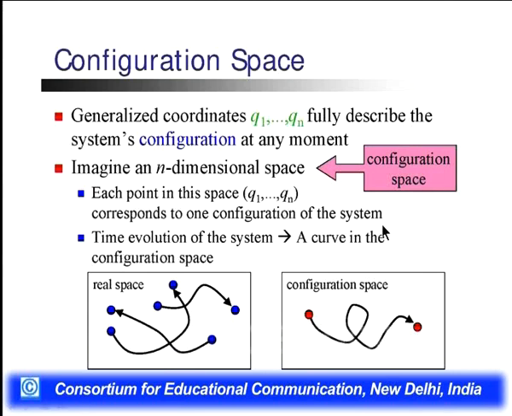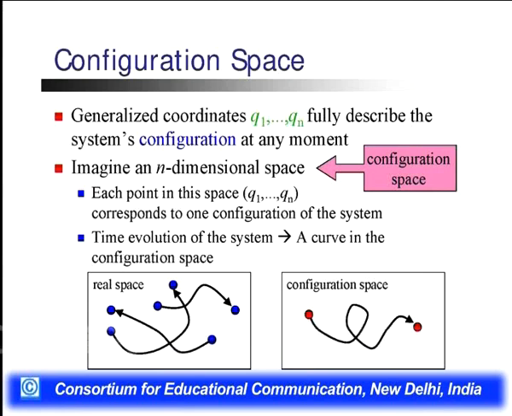The time evolution of the system is a curve in configuration space. This is not the real space where the particles are moving; in the configuration space the generalized coordinates, or the constrained coordinates, are defined for the system. That fully describes the system.